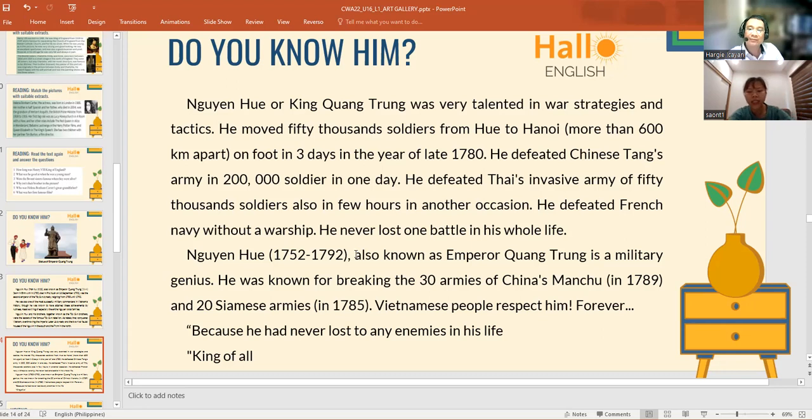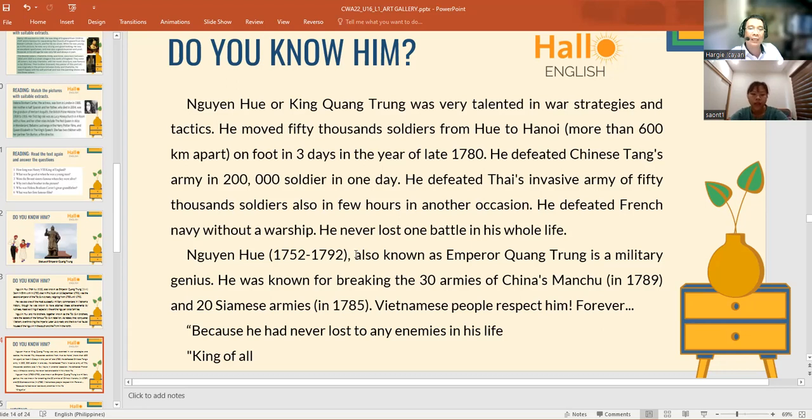In Vietnam at that time they didn't have cars or traffic, so they needed to move by themselves. And then he defeated the Chinese Qing army of 200,000 soldiers in one day.